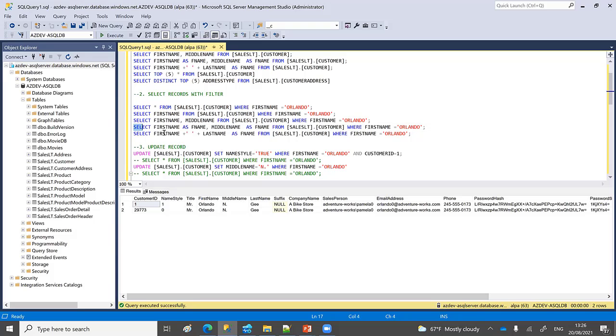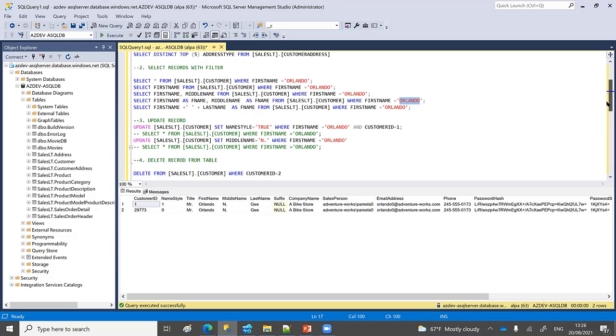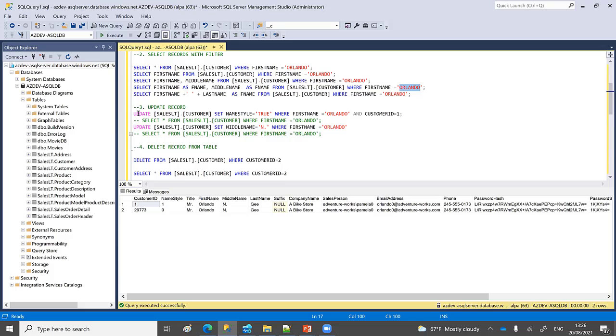Here you can see that I have added the same information but with a filter. So it only gives me the information whose first name is Orlando from the customer table. So these are the other queries. Here you can update. So this is a select with a filter, and now this one is an update one. So now you can update a few things.